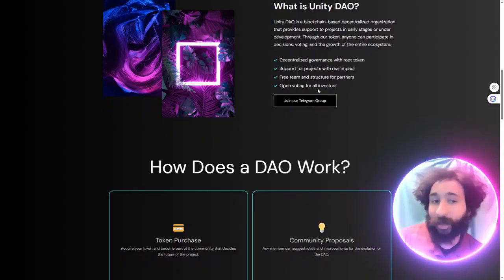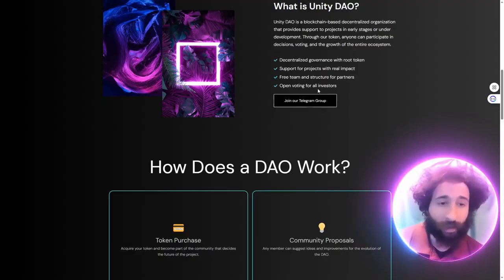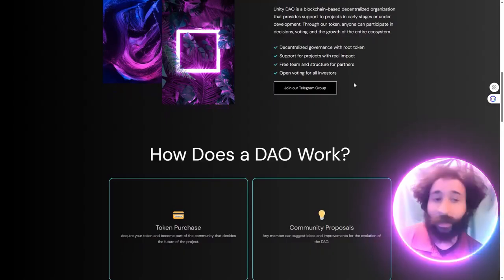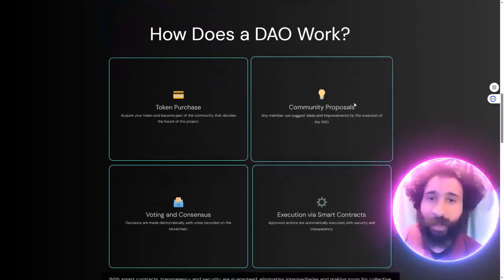You're not just on the sidelines. You're not just interacting with something and hoping things go well. You are actually really the driving force. So if you're watching this, you have more voting power than you think, if you're part of Unity DAO. So, decentralized governance with their root token. You do need the token in a lot of cases to be part of the DAO, but once you have it, you have it. It also has free teams with structures for partners.